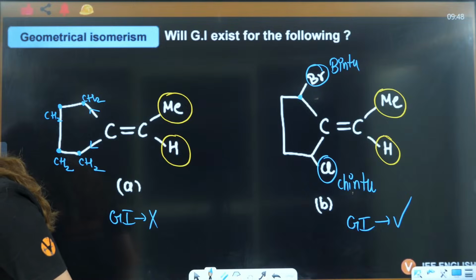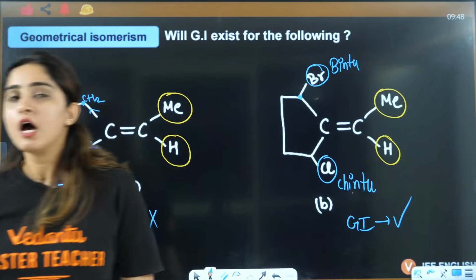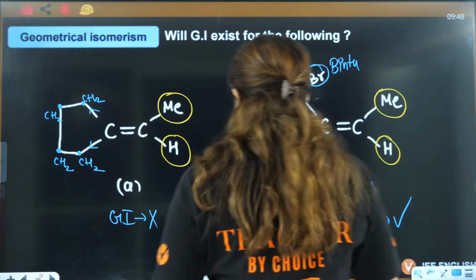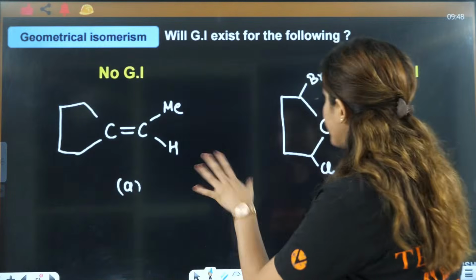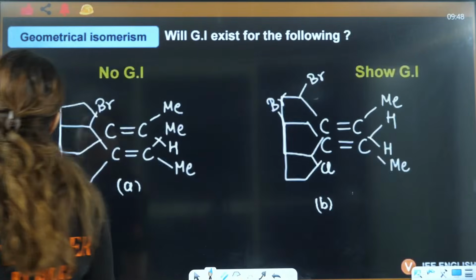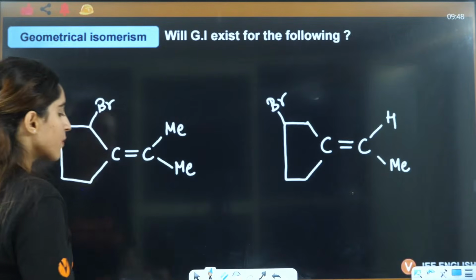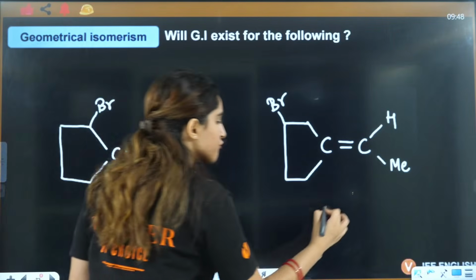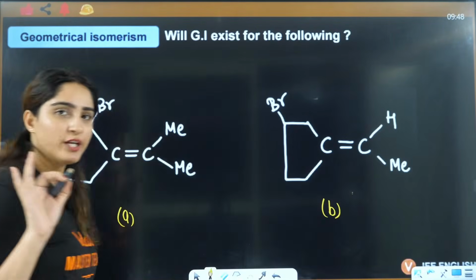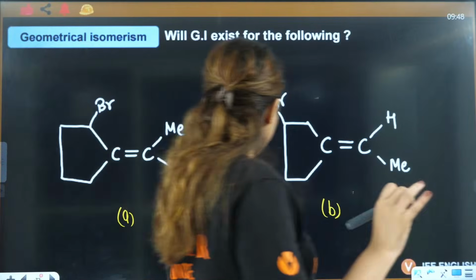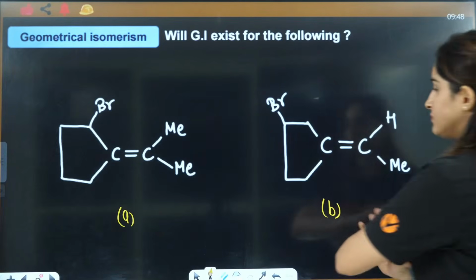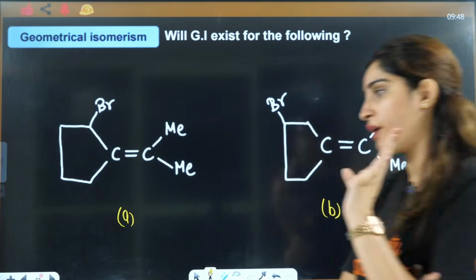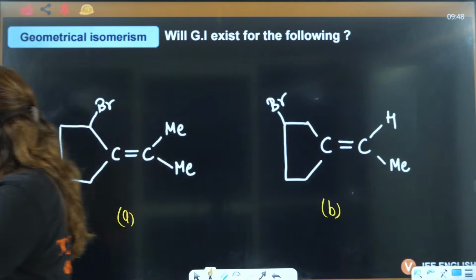Harini, Surya, Umakant, very good. Abhishek, awesome. Okay, next one. Very interesting. No GI, show GI, we know that. Now let's talk about this, A and B. It's very interesting. You're going to have fun, you will enjoy doing these questions, right? Let's see if it shows GI or not.